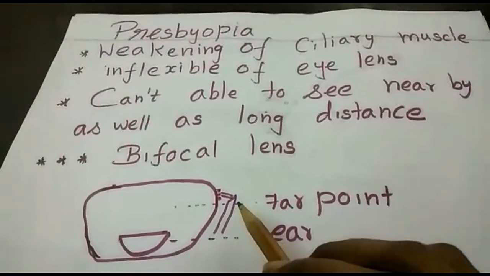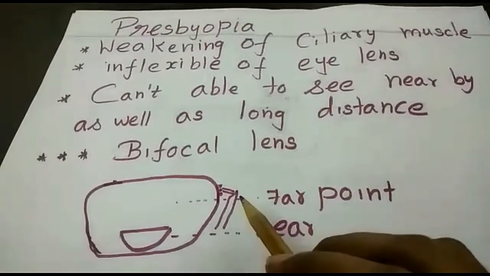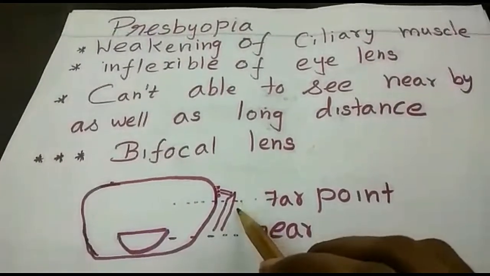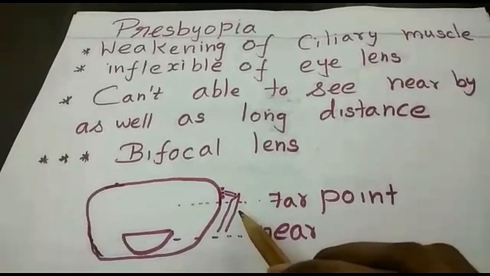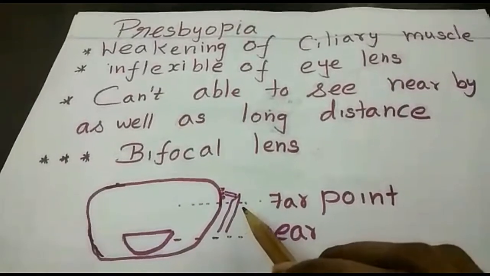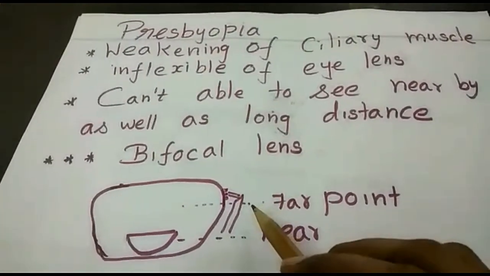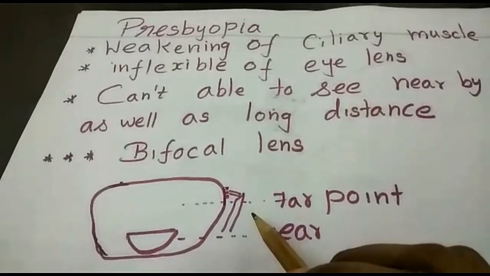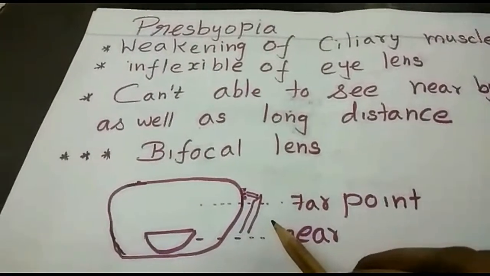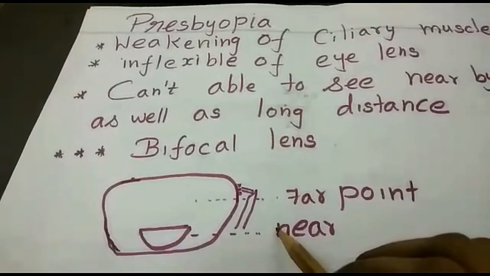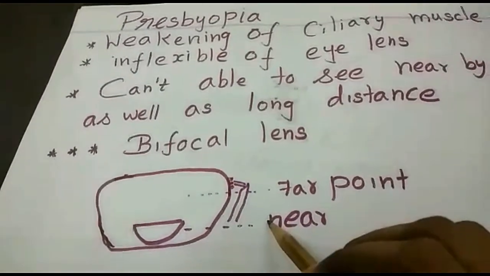If you are not taking care of this type of defect, it will lead to a combination with astigmatism. It is due to imperfection in the curvature of the cornea. Okay, clear?